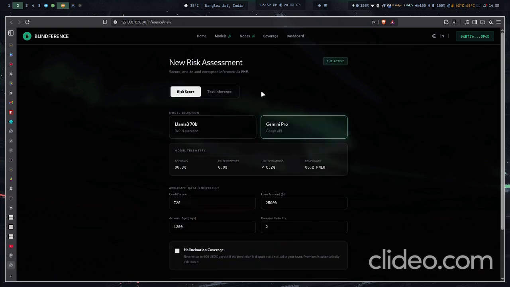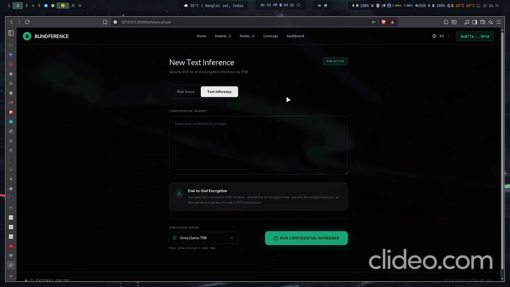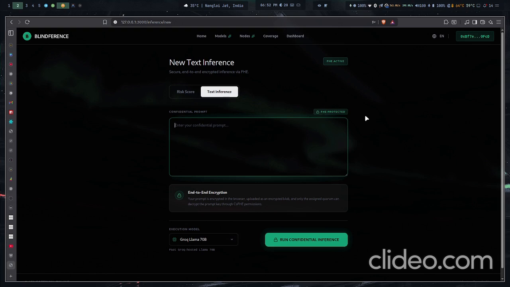In Wave 2, we implemented this risk score. We were able to get confidential risk scoring using numerical inputs. But for the third wave, we implemented textual inference, because at the end of the day, we're going to run different AI agents on it. So we needed this end-to-end encrypted textual inference layer for this demonstration and for our whole prototype.